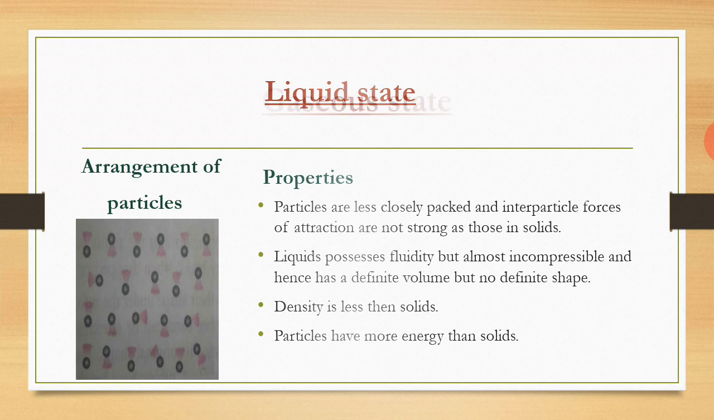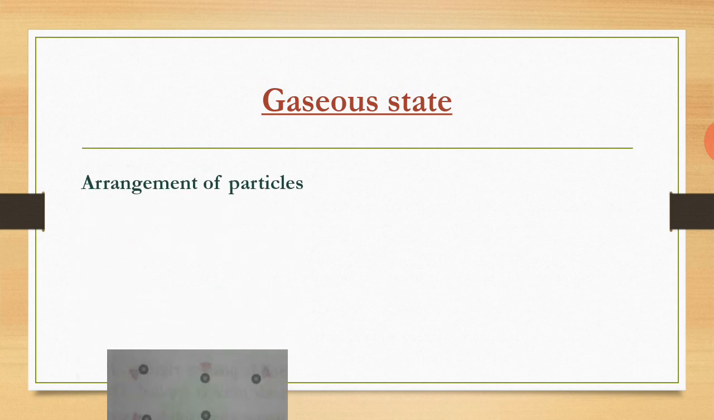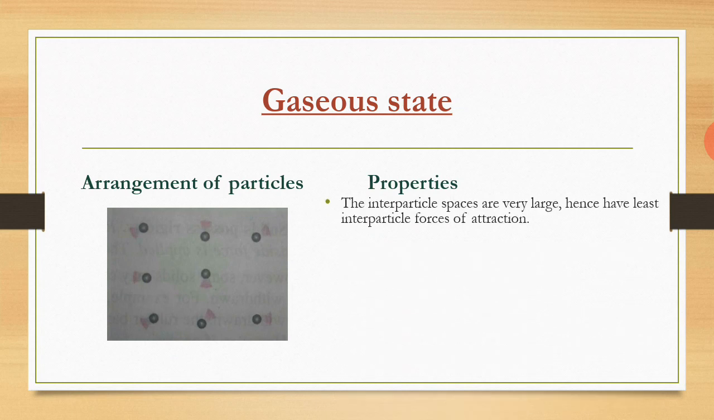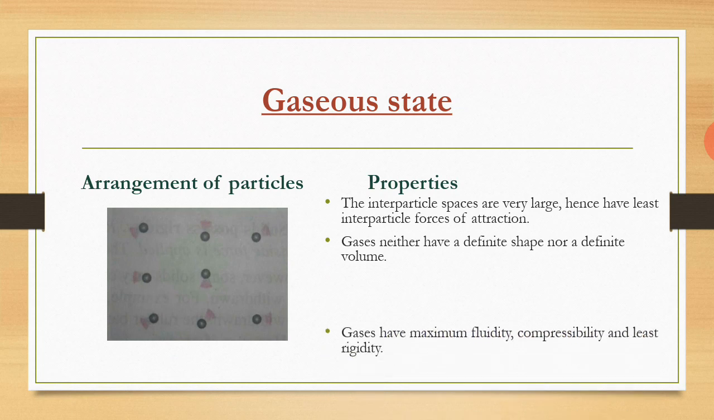So next, moving to the third state, which is the gaseous state, let us give a quick look at the arrangement of the particles. As you can see, there is large interparticle spacing, with random orientations and random arrangement of the particles. So they have weak interactive forces. These are the two main properties arising from the particle arrangement. They have very large spaces between them, as well as the least interparticle forces of attraction. Forces of attraction are weakest amongst the three states. Due to this, gases have neither a definite shape nor a definite volume.